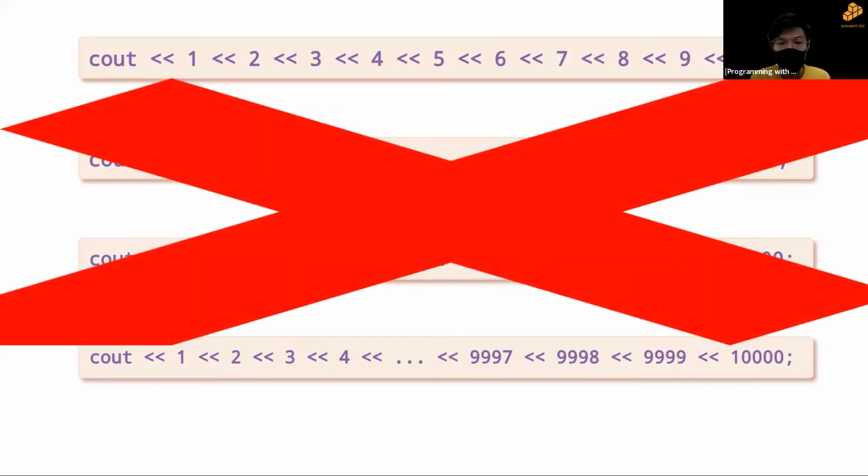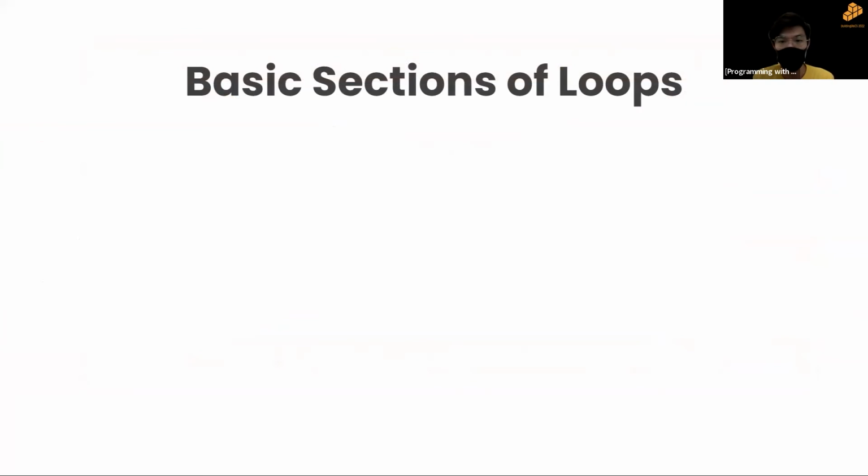So this is why we use loops, because computers love repetitive stuff. Before we begin, I want to go through the different parts of a loop. For the very fundamental loop, we have a counter and a terminating condition.